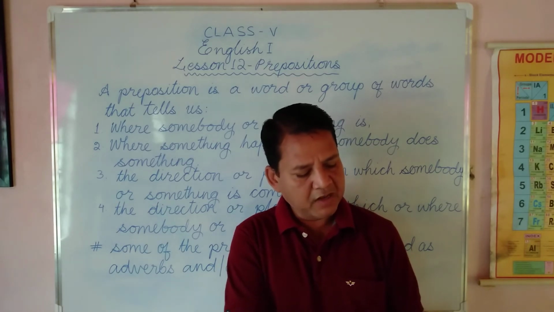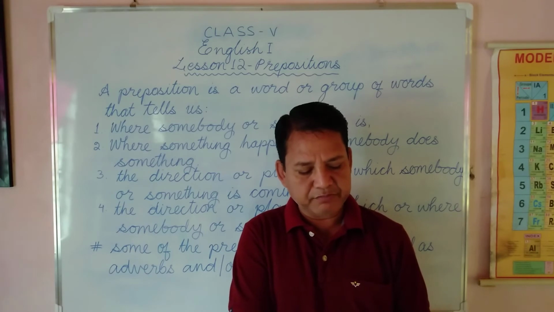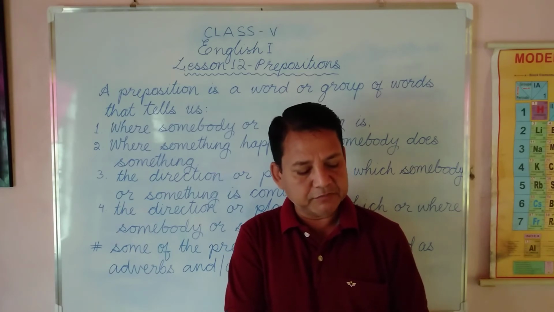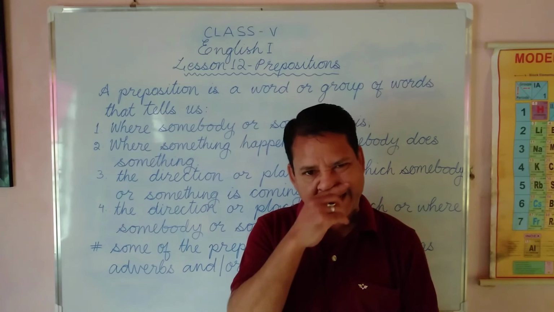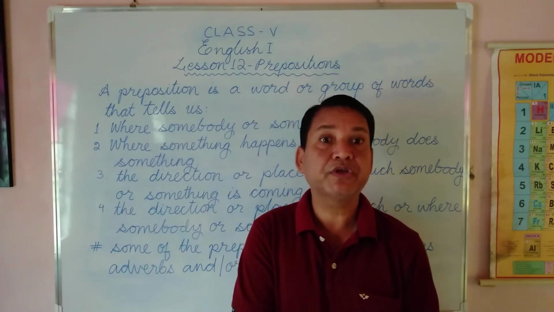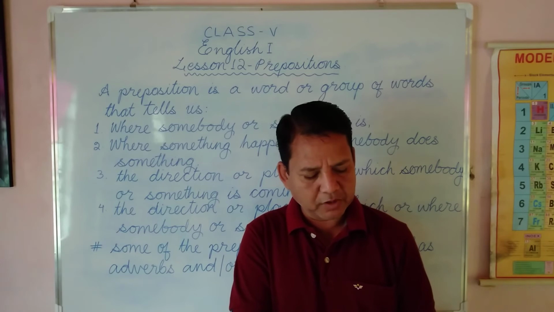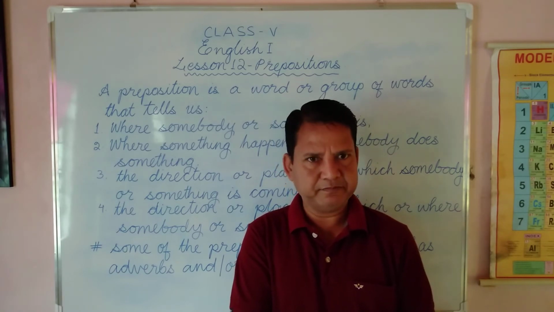Then, if the prepositional phrase is placed at the beginning, the verb usually comes before the subject. Sometimes it comes before the subject also. On the mirror was a huge spider. We are talking about the spider. Okay. But here the verb is was, the subject is spider.